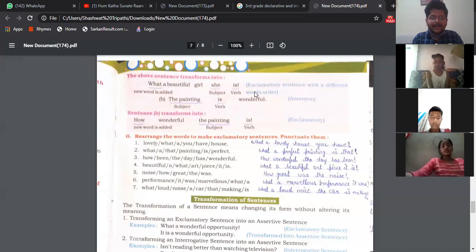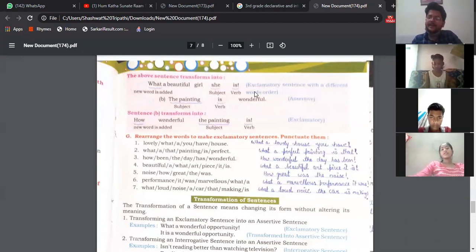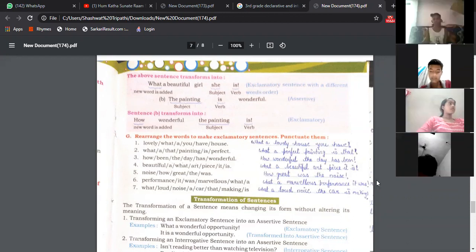Now, the painting is wonderful. It is an assertive sentence. Now see the next sentence. How wonderful the painting is. The painting is wonderful, it is a simple sentence. Now, how wonderful the painting is. The person is surprised, the person is happy. Joy is being shown. Understood? This is the difference between assertive sentence and exclamatory sentence. Assertive sentences are simple sentences, and exclamatory sentences show you strong feelings and emotions. Am I clear? Yes, sir.